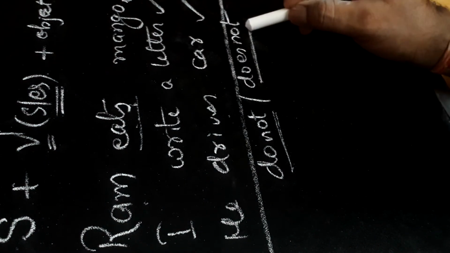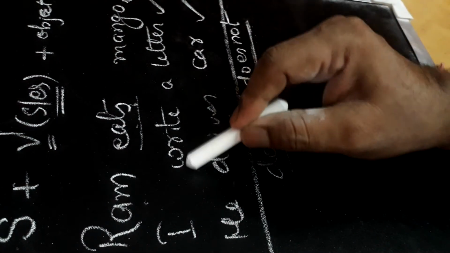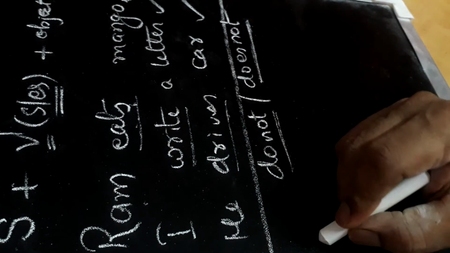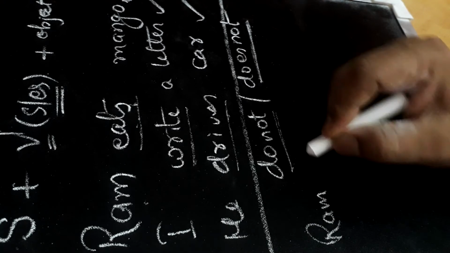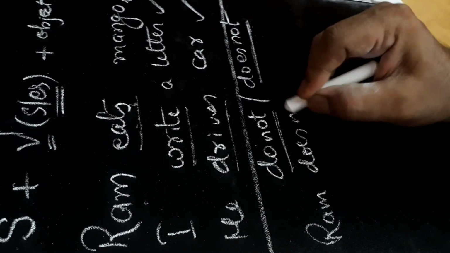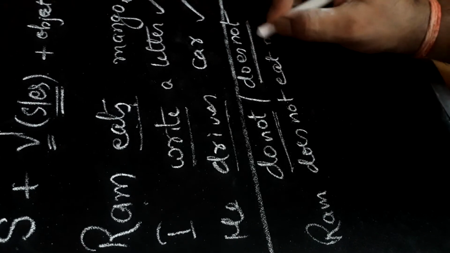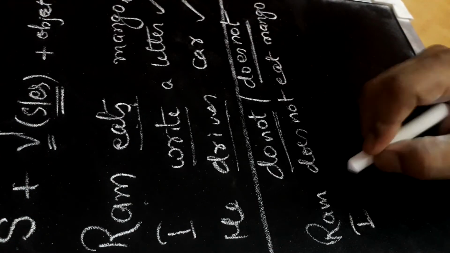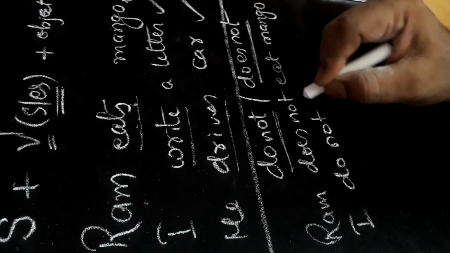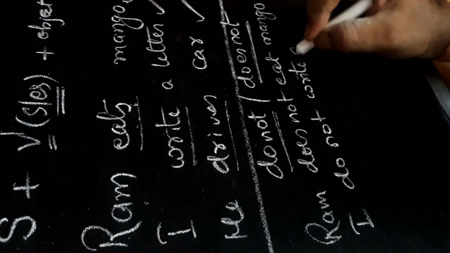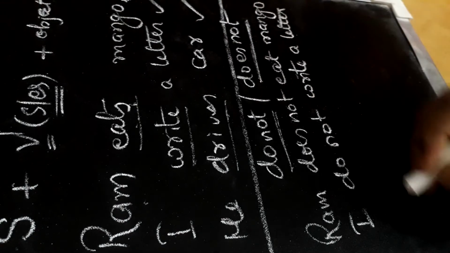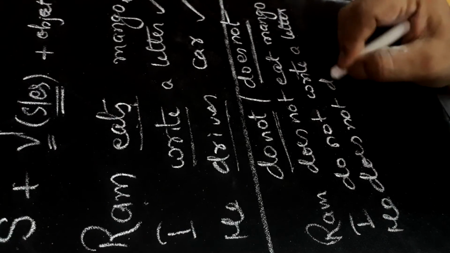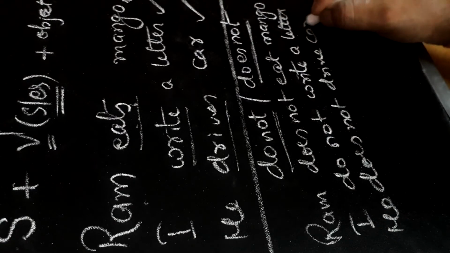In negative form it will become does not. Here we will write do not, here we will write does not. The sentence will become Ram does not eat mango. I do not write a letter. He does not drive car, and so on.